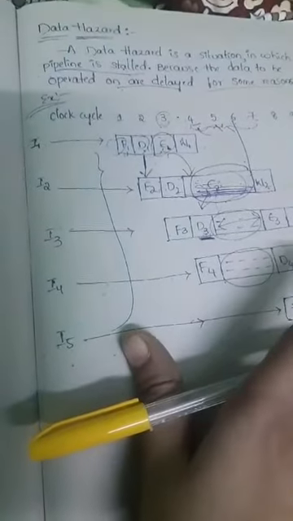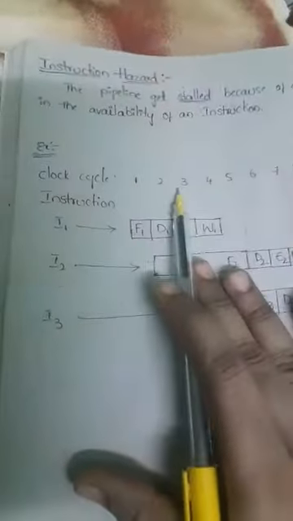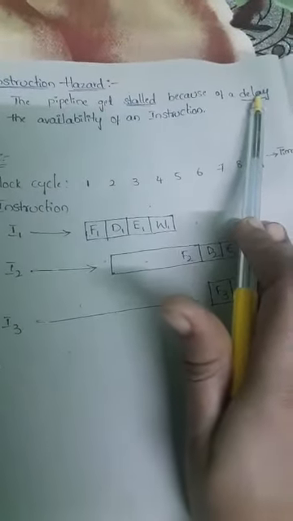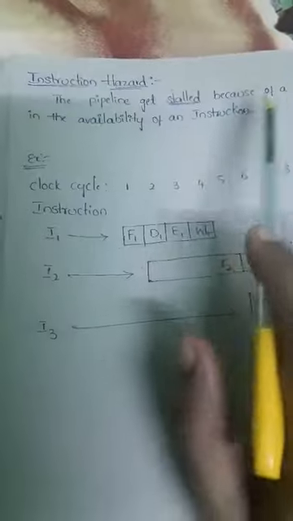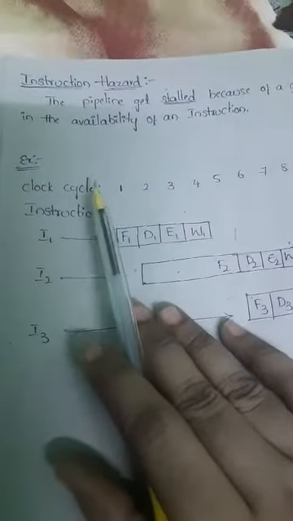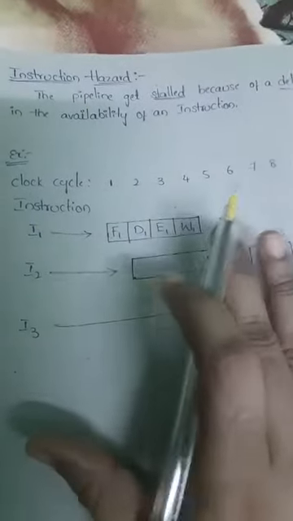Whereas in instruction hazard, the pipeline gets stalled or stopped because of a delay in the availability of an instruction. Either the delay happens in the availability of the instruction, or sometimes it may not be available at all.